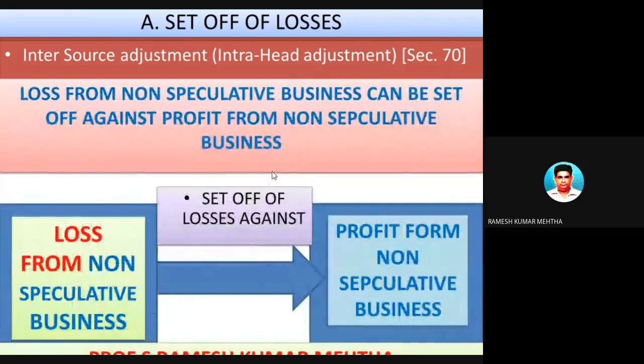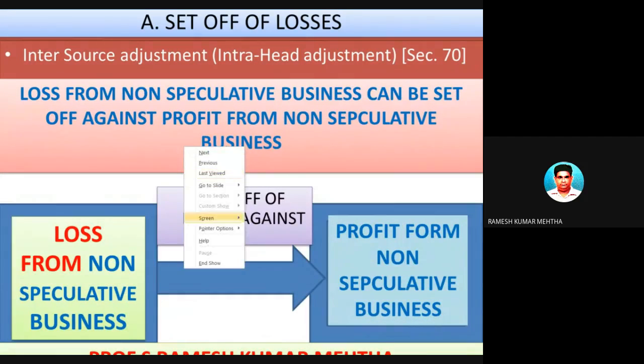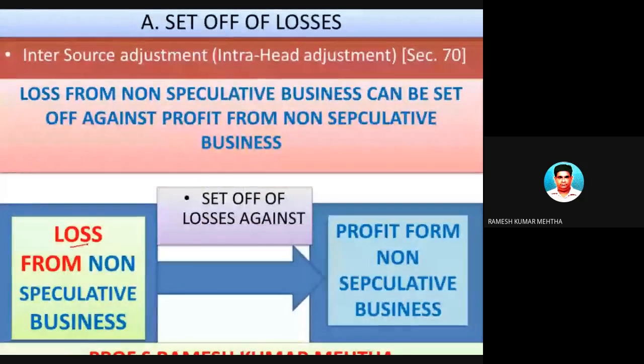Next one is the second one, and the second one states that loss from a speculative business or non-speculative business can be set off against profit from a non-speculative business. Please remember, non-speculative is also called normal business.